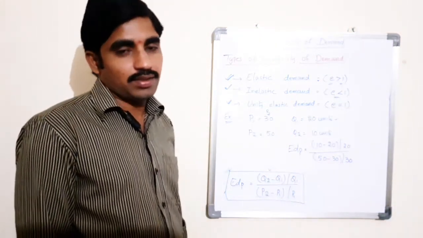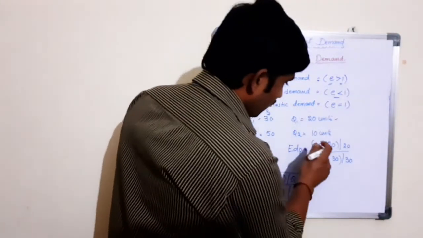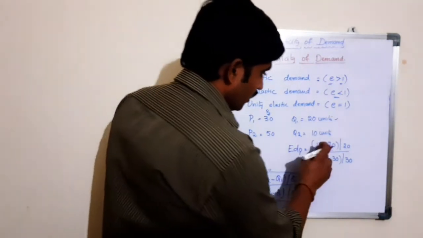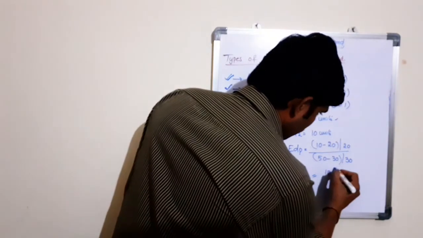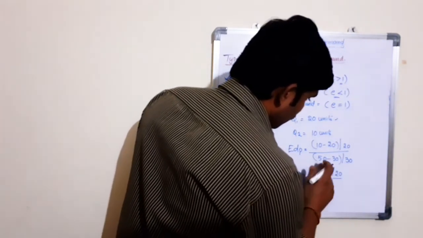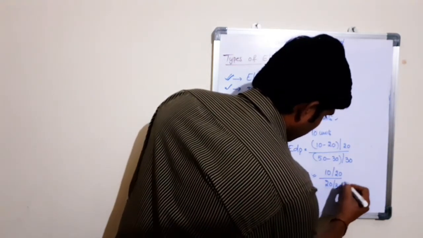Ignore the sign, the minus symbol. Just take the difference between Q1 and Q2 and between P1 and P2. The difference between the quantities is 10 by 20, by the difference between prices, 20 by 30.